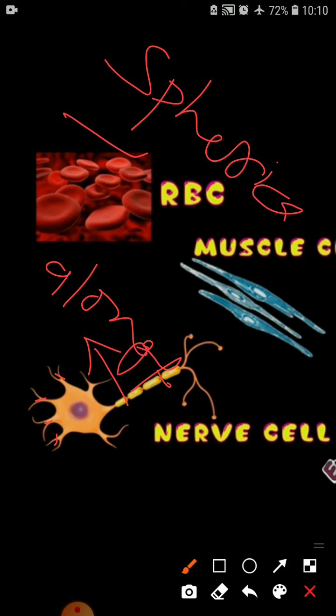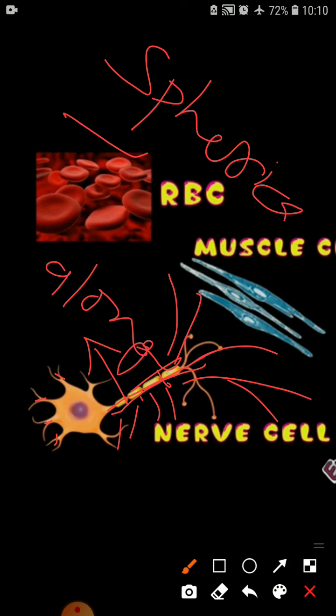And second thing about the nerve cell, I want to discuss one more thing. This is the only cell in our body which is long in size. It is very much long in size. As you are able to see, it is divided into nerve like branches, because its function is like that, to transport the messages to the brain and from the brain to the different parts of the body.